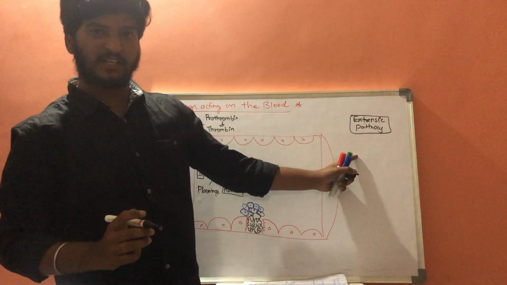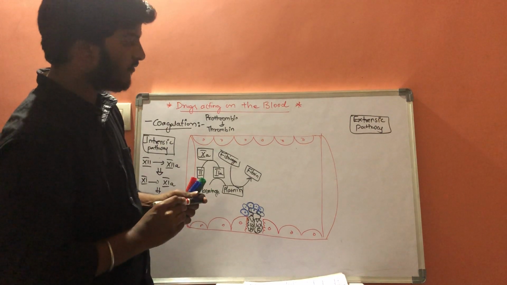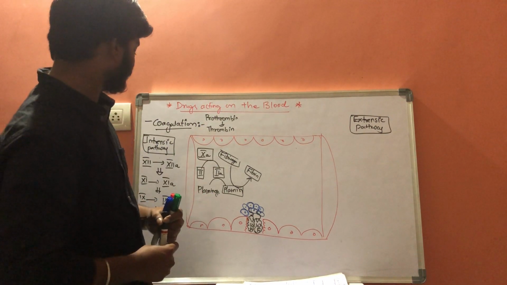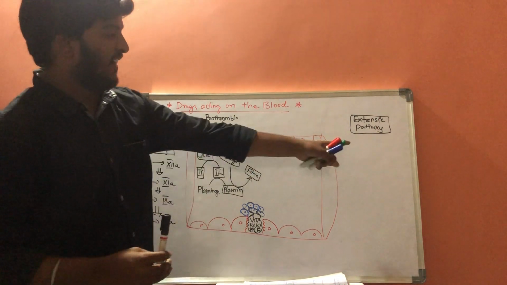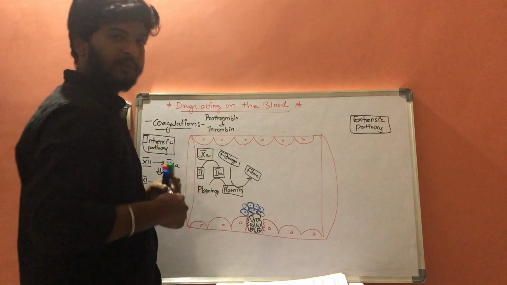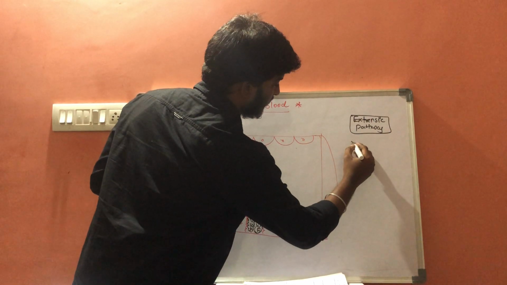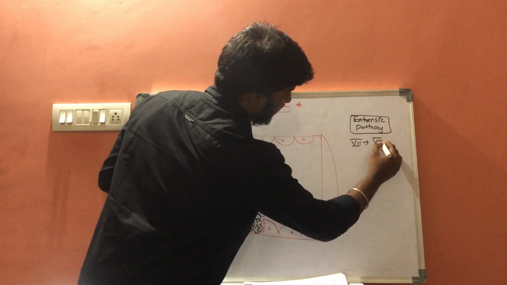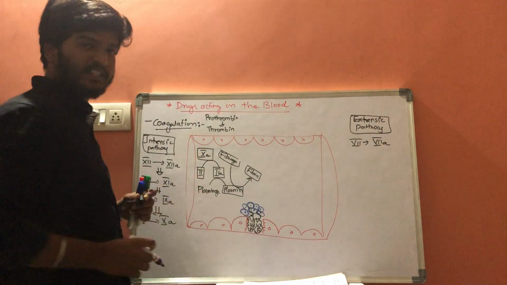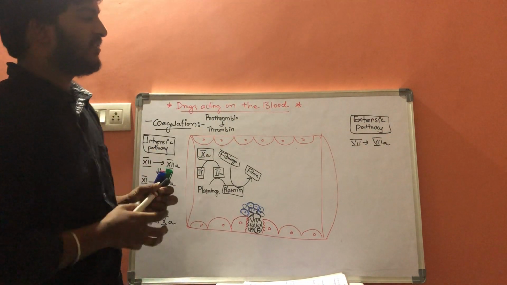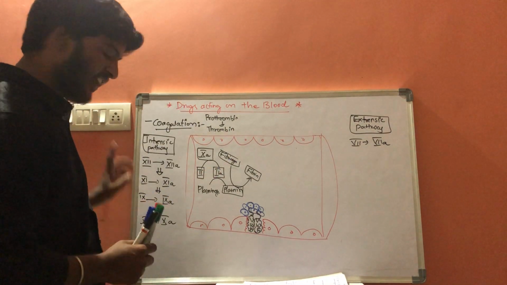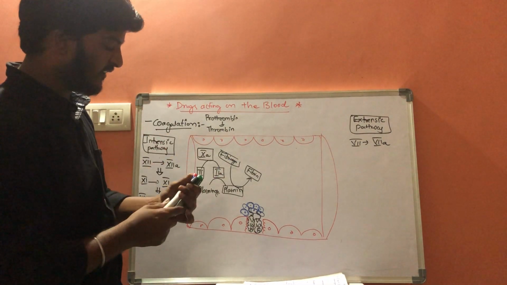In the extrinsic pathway, factor number 7 comes into the picture. This factor number 7 can directly activate factor number 10.